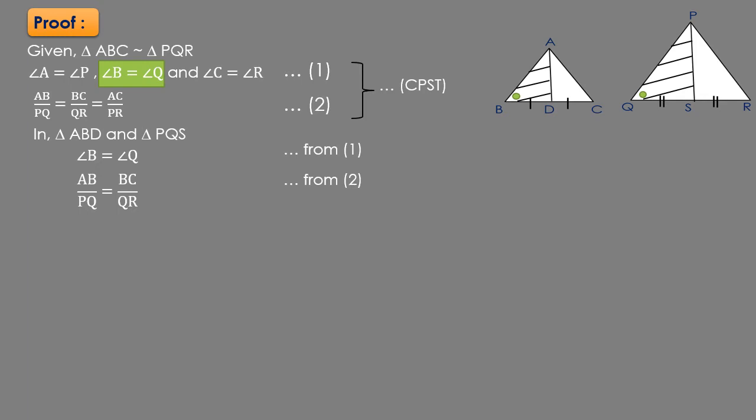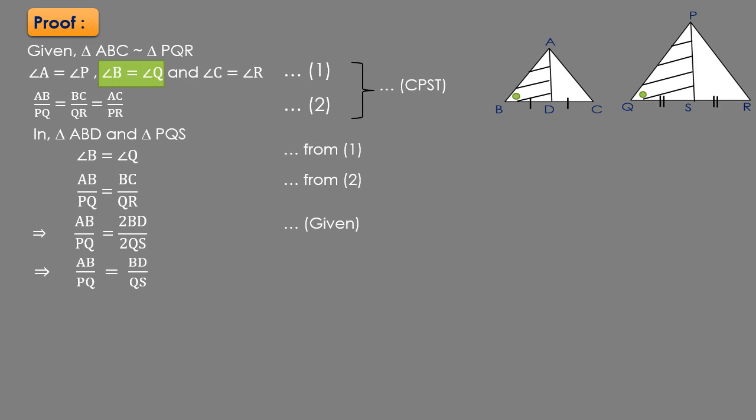Now on the right side of this equation we have BC upon QR, but BC can be written as double of BD while QR can be written as double of QS. So in the next statement, we can write AB upon PQ is equal to 2 times BD upon 2 times QS. Here 2 will get cancelled. So we can write AB upon PQ is equal to BD upon QS.